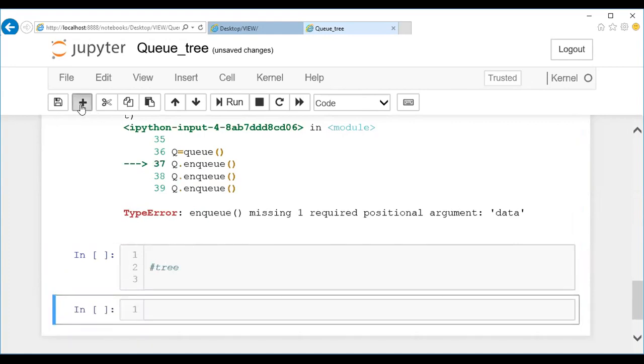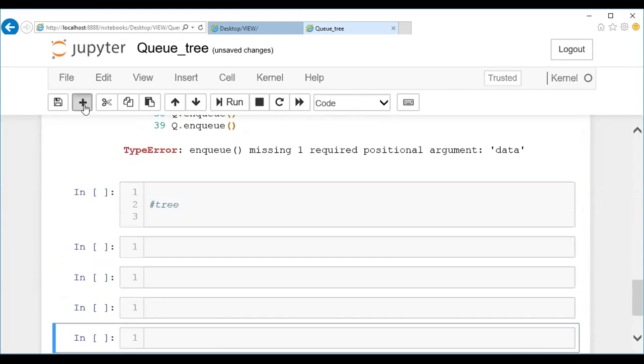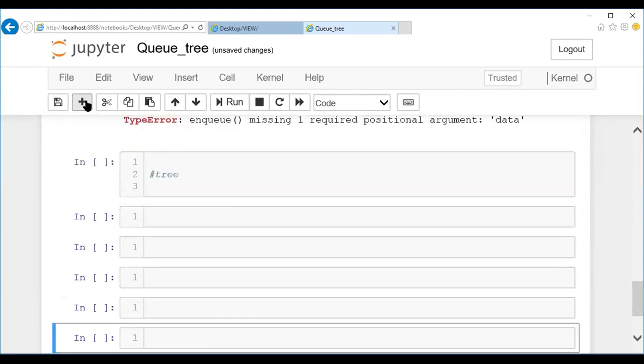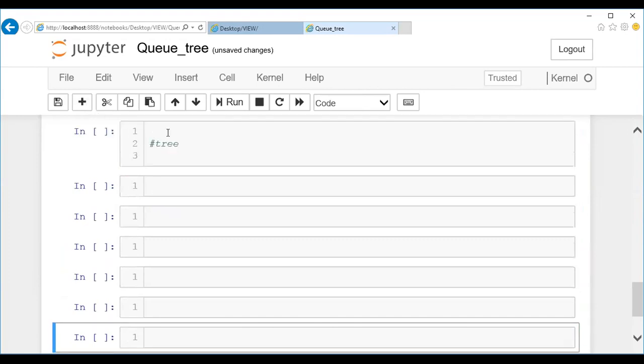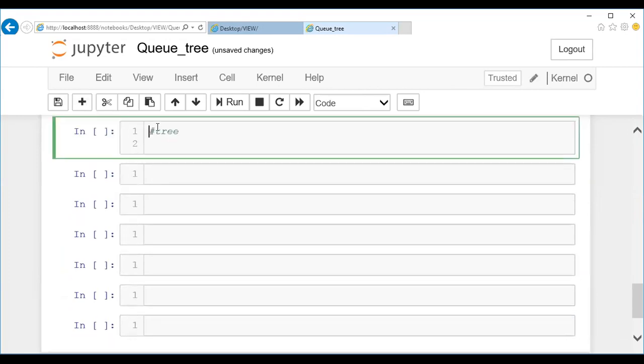So when will you go for tree? What is the type of it? So we are seeing about stack, queue, all those things, linked list. So what is the difference between this and tree? The major difference between this particular concept and tree concept. Come on, make it soon.